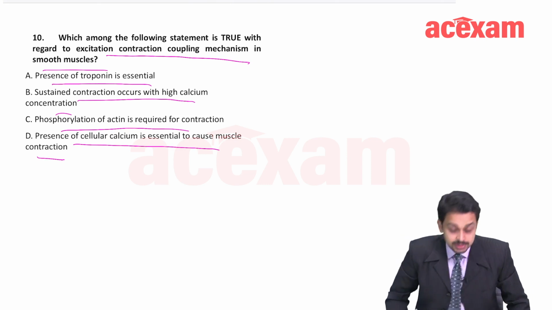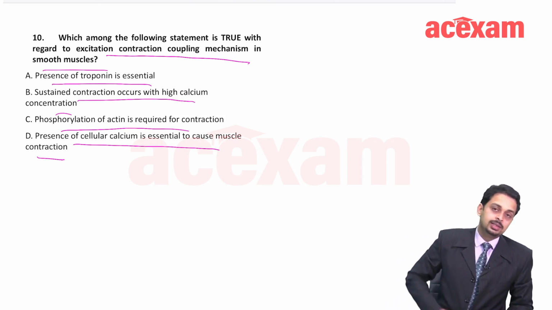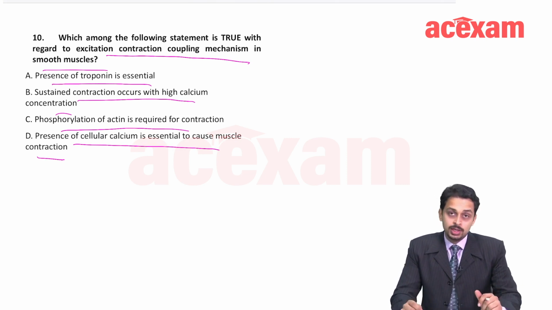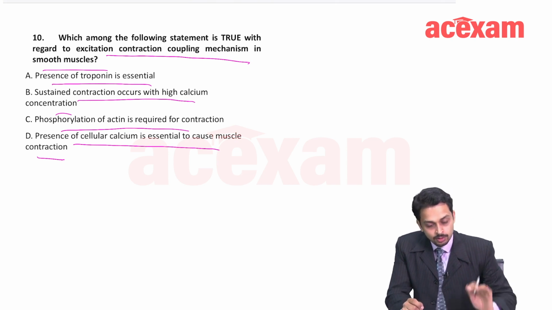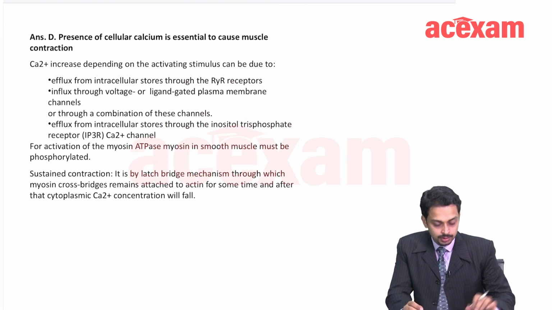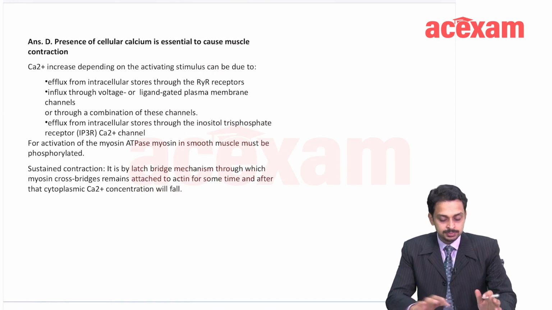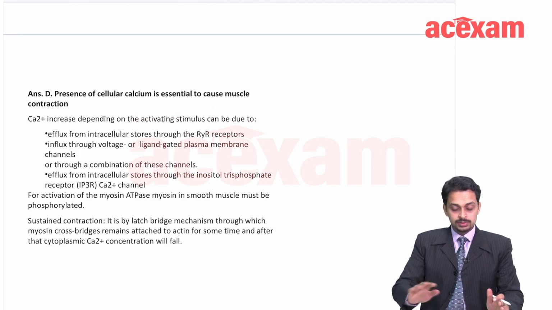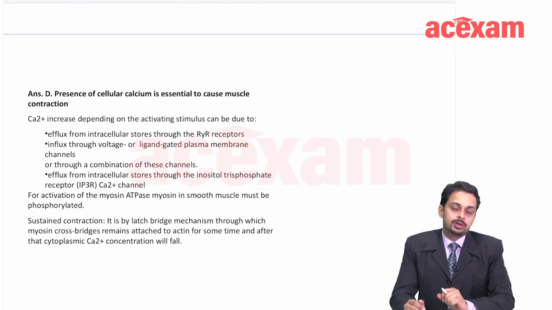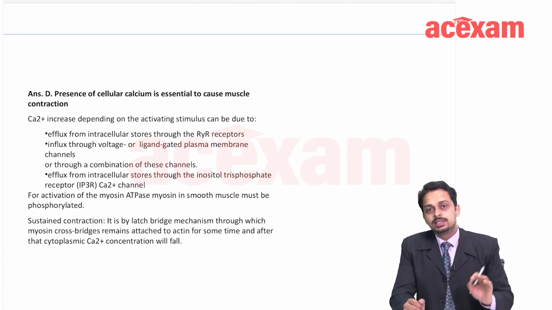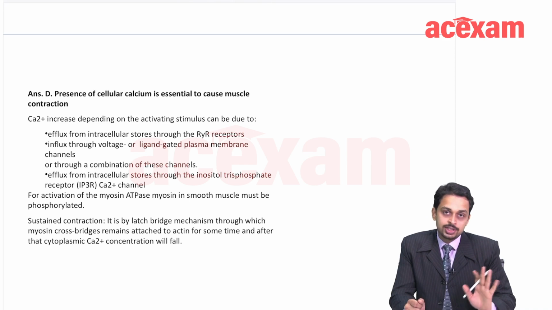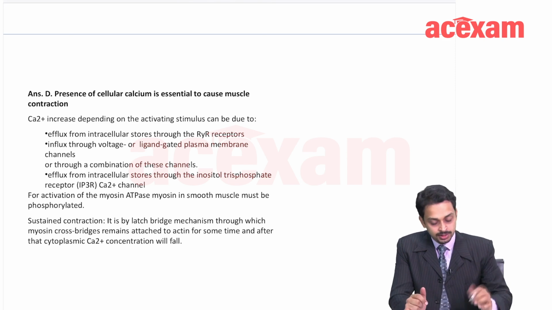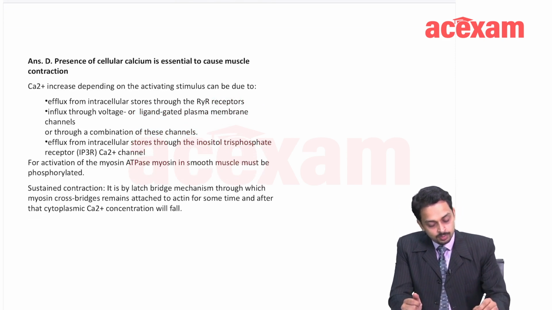Now, we will not be able to understand all these options unless we have a thorough understanding of smooth muscle contraction. So, we are going to first focus on that. One simple thing is that, first, for contraction in the smooth muscle also, there has to be an increase in the sarcoplasmic calcium, right? An increase in the calcium in the sarcoplasm. So, how does it happen?